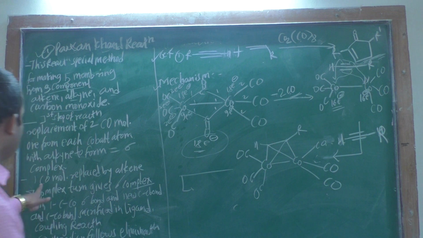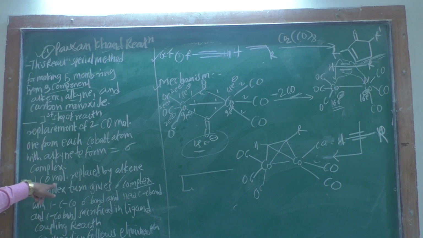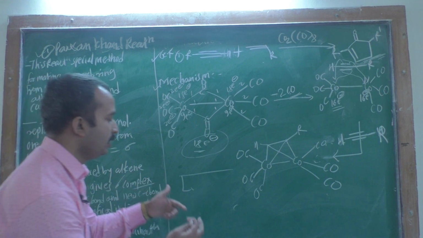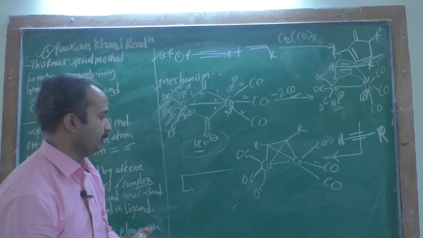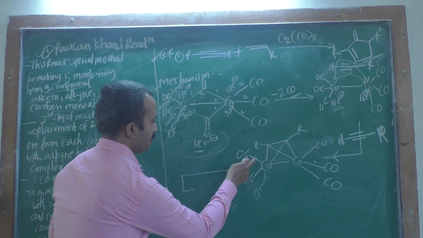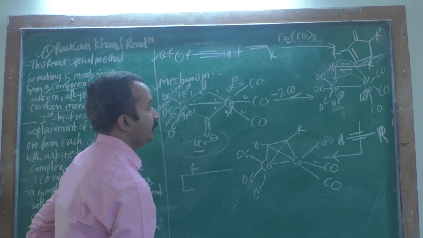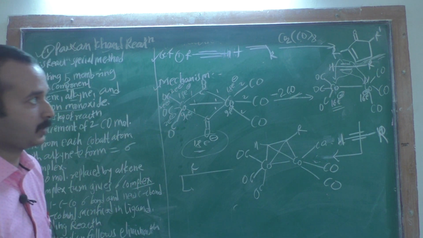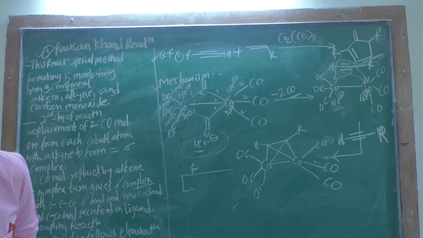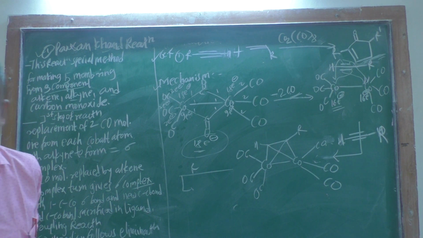monoxide. Okay, then this 1 carbonyl group, that is 1 CO molecule, you have to replace by the alkene. Okay, 1 CO molecule is replaced by this molecule. This is the alkene component. Look at this alkene, your R group. That R group you have to write from this.